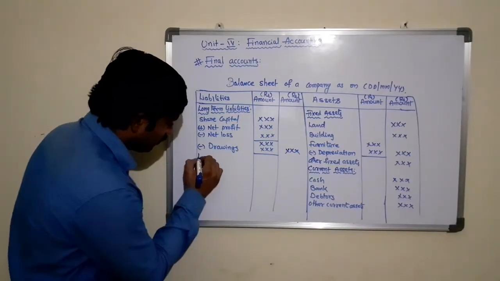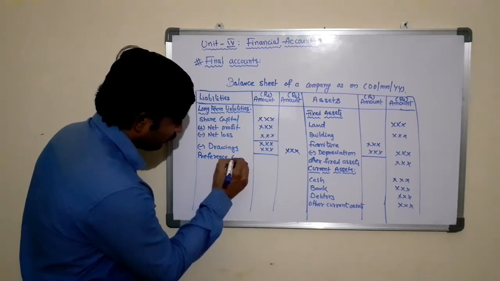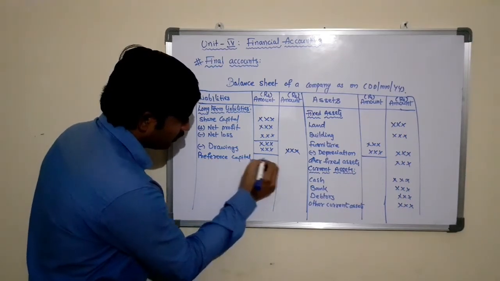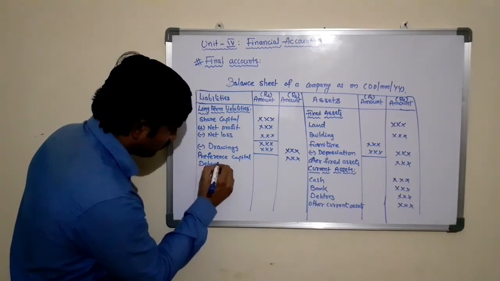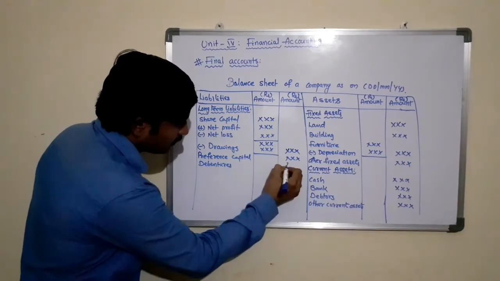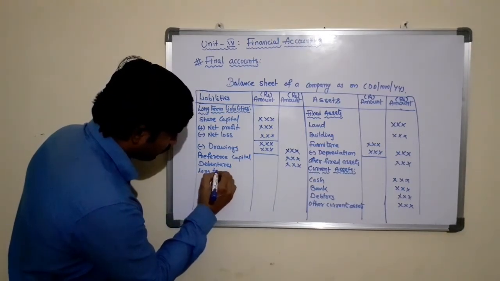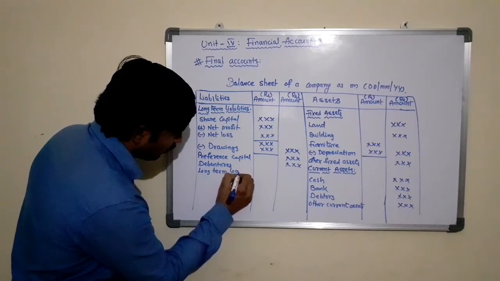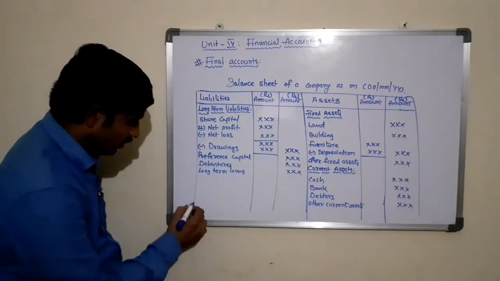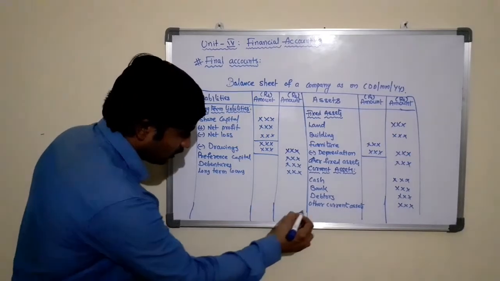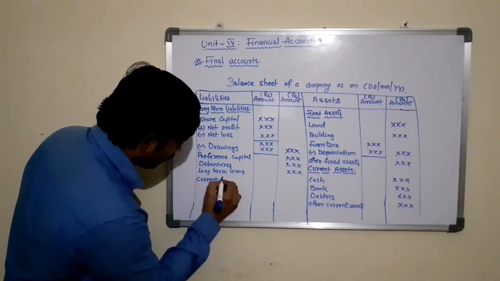Apart from this, preference capital, debentures, and long-term loans. So they are the common long-term liabilities in any business. Apart from this, we may have current liabilities.